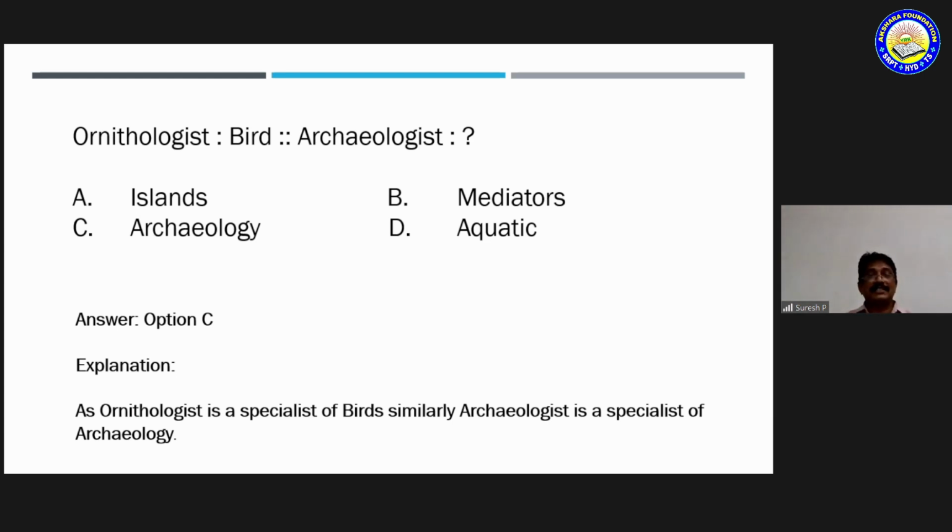Islands are surrounded by water, mediators are persons who mediate things, but the specialist in archaeology is called an archaeologist. So option C is correct.